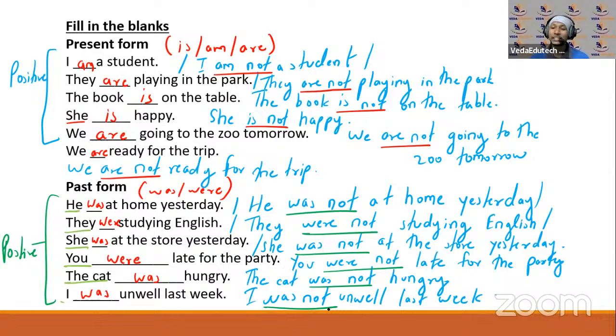Okay. The cat was hungry. Was the cat hungry? Right. I was unwell last week. Was I unwell last week? क्या मैं बीमार था last week? Right. This way. Funny sentence is that. Okay. Was I unwell last week?